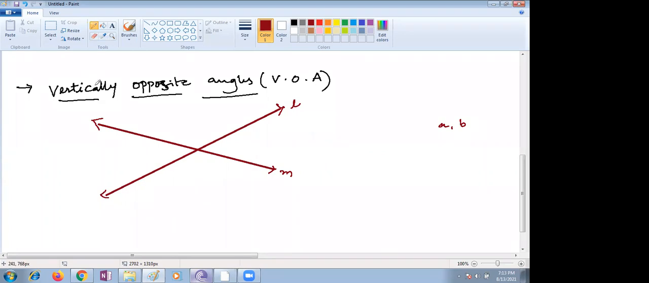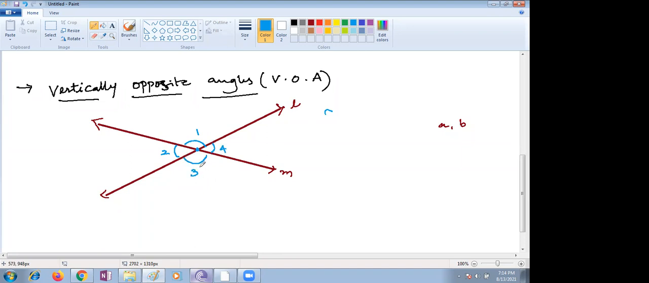Next, in this case we got two lines intersecting. They are meeting at one point, children. Where are they meeting? In the middle, ma'am. We can name the point O. This is the meeting point. Now you can mark angle 1. This is angle 1. Now take angle 2. Now we can take angles 3 and 4 also.